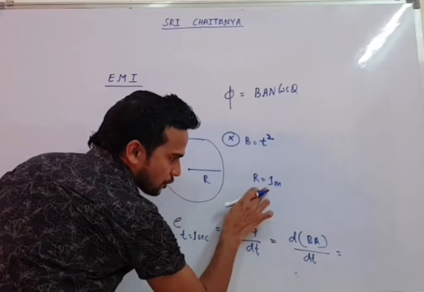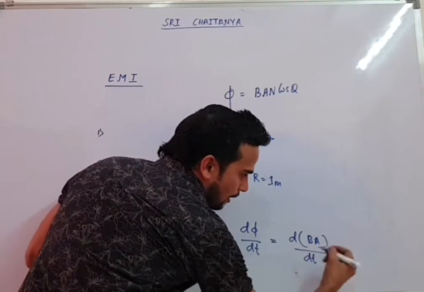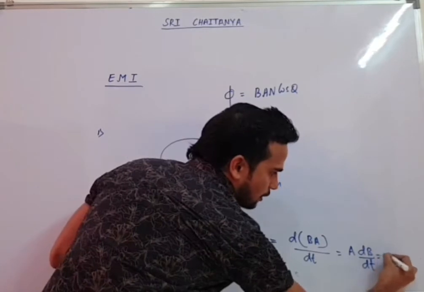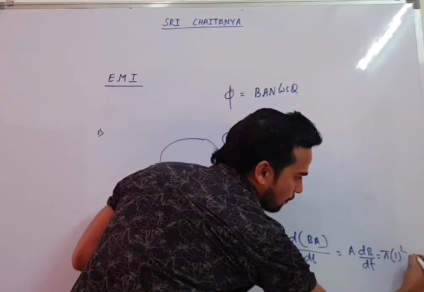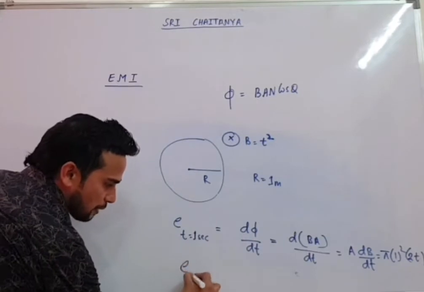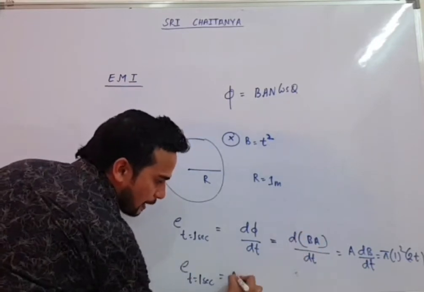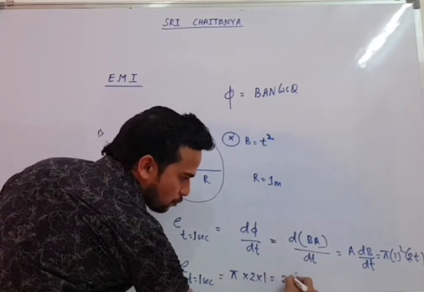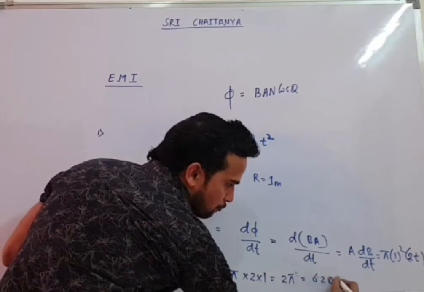Area is constant, you can see that there is no change in area, so the area will come out. So A into dB by dt. Now area of the circle you know is pi r square, with r equal to 1. dB by dt: you differentiate with respect to time, so differentiation will give you 2t. When they ask t equal to 1 second, you put it there. So induced EMF at t equal to 1 second will be pi into 1 square, that is pi, into 2 into t, with t equal to 1 second. So you get 2 pi, which is 2 into 3.14, so 6.28 volt.